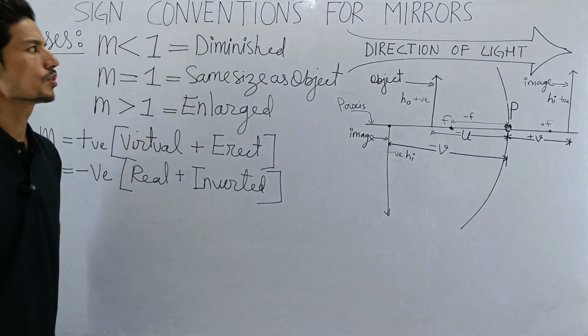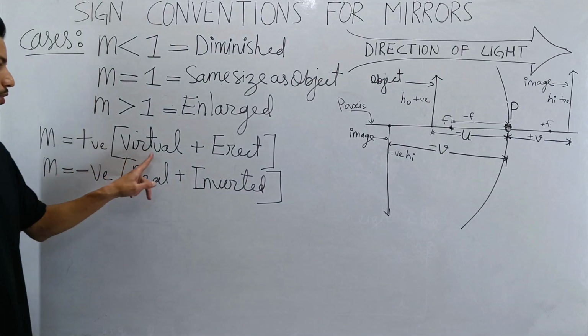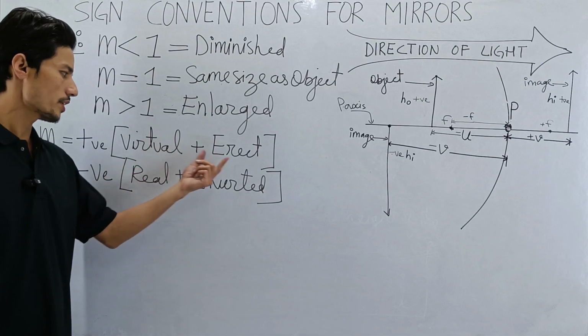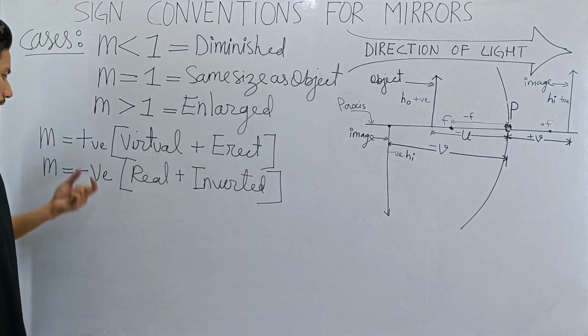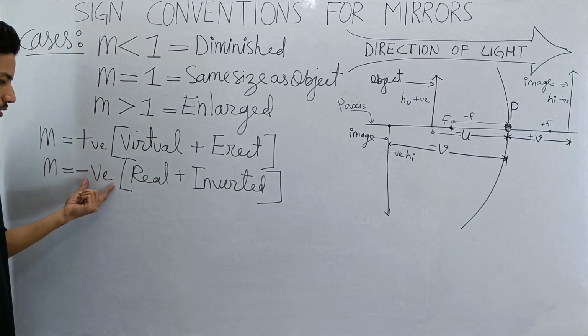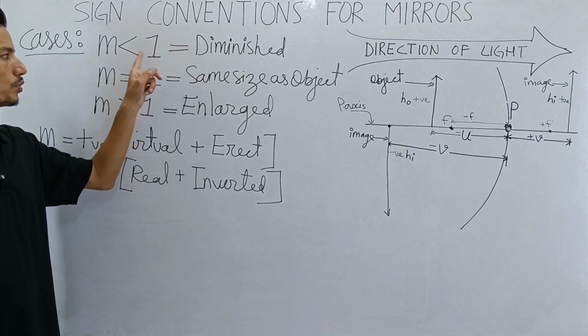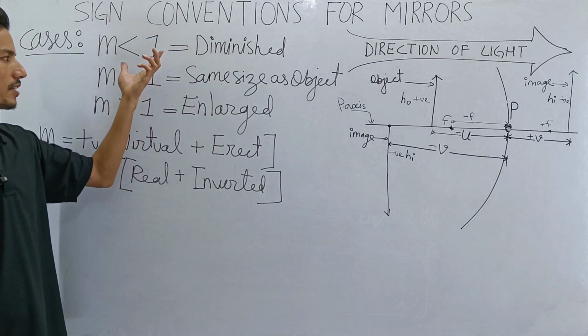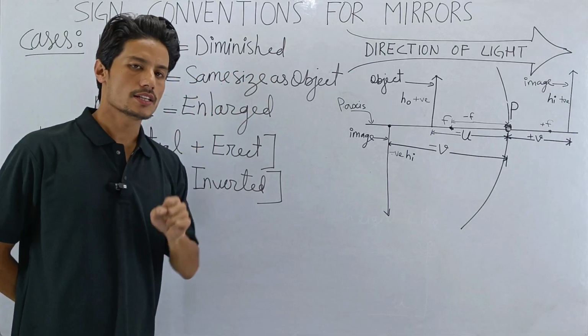All right. So remember this one: if the M value is positive, then the image is virtual and erect. This will tell you about the nature of the image. The positive sign and the negative sign will tell you about the nature of the image. The magnitude of magnification which you get will tell you about the size of the image.